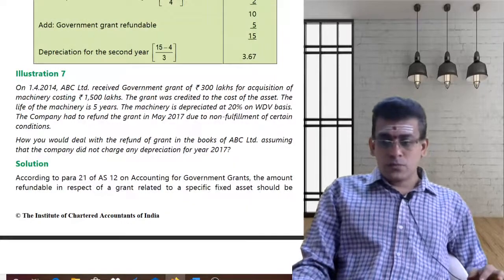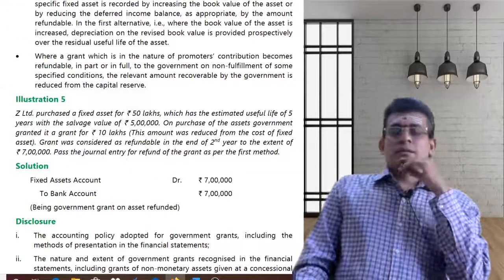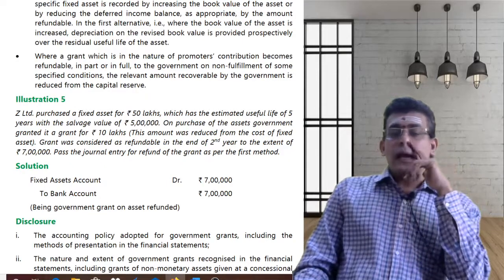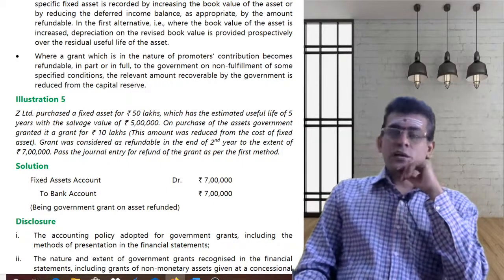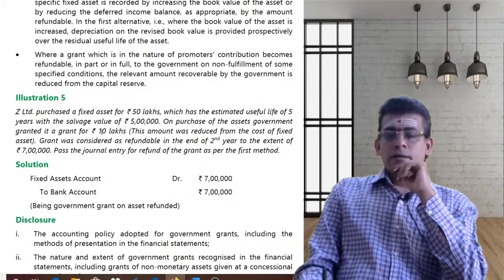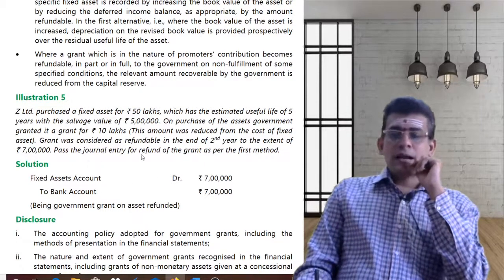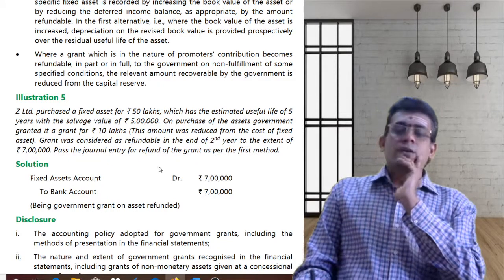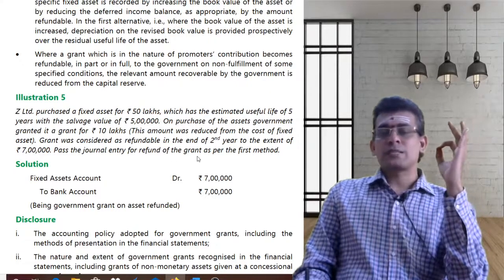Okay, now let us move on to the next problem, problem number 5. Z Limited purchased a fixed asset for 50 lakhs which had an estimated useful life of 5 years with a salvage value of 5 lakhs. On purchase of the asset, the government granted 10 lakhs. The amount was reduced from the cost of the asset. The grant was considered to be refundable in the second year to the extent of 7 lakhs. Pass the journal entries for refund of the grant as per the first method.